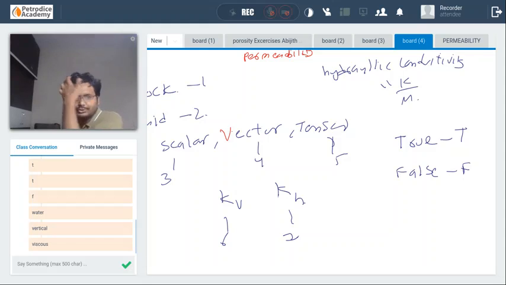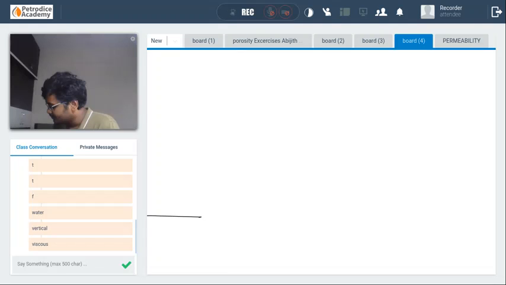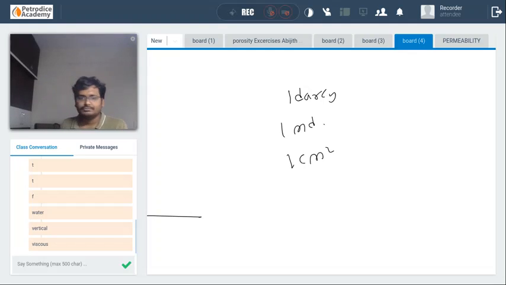Guys, this is actually a very good question. Think carefully. 1 Darcy, 1 millidarcy, 1 centimeter square. Between these, which is the largest unit?